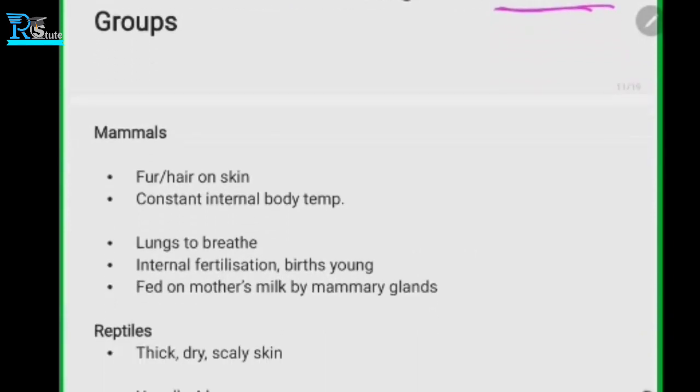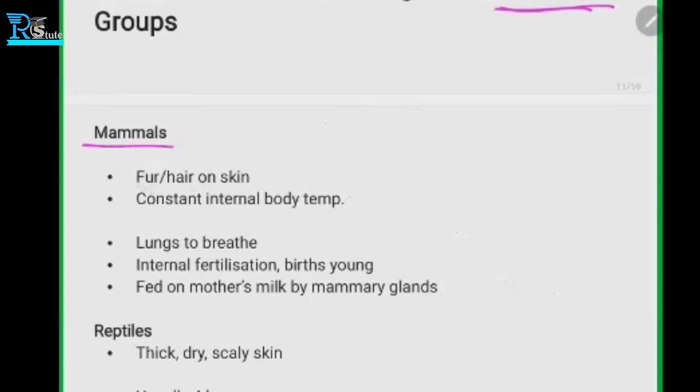So the first one is the mammals. Here I'm not reading everything. We have just the points, and these points should be considered and remembered in order to write the answer and to answer any questions. These are all the main points. The descriptive part you can develop by reading the book. So mammals, let's see what they are.